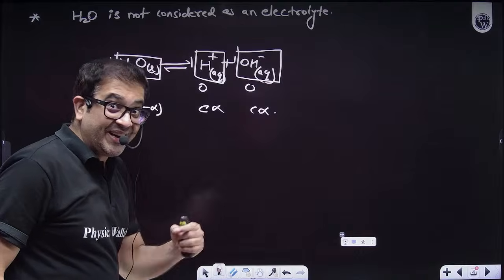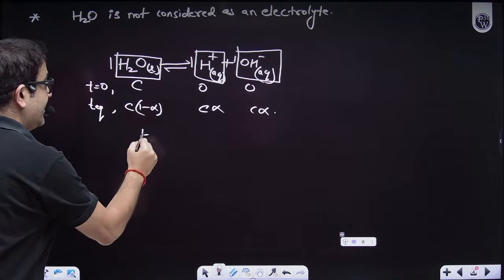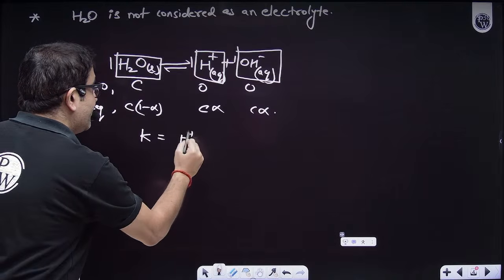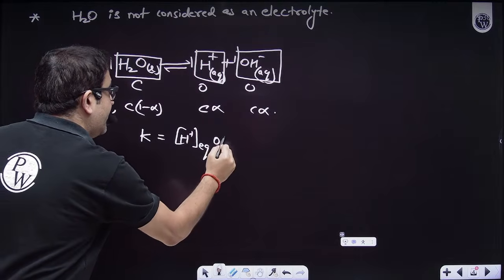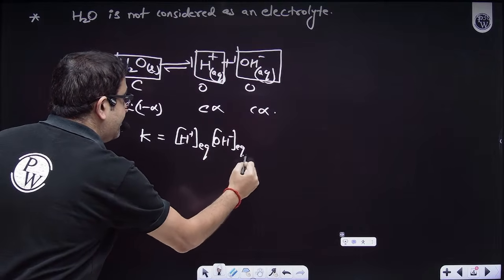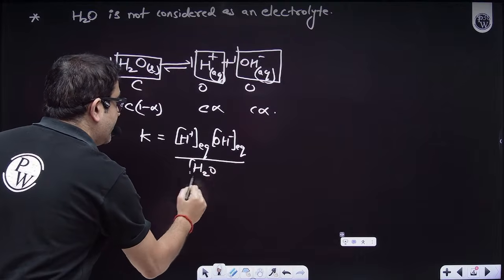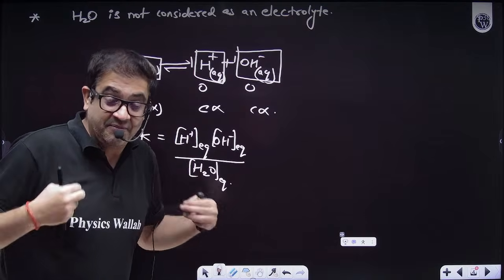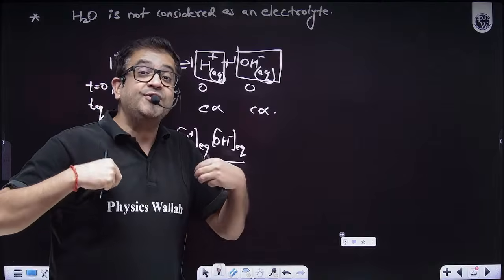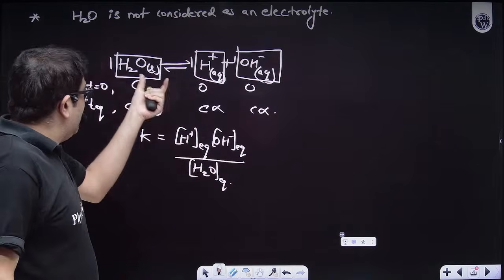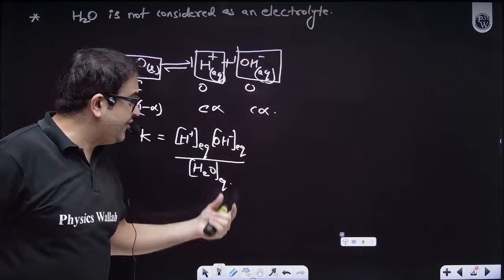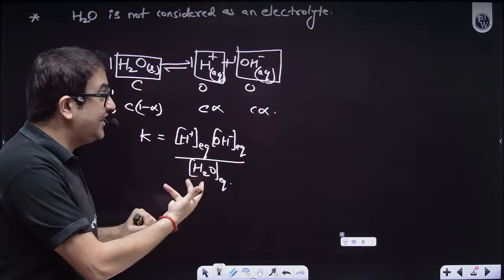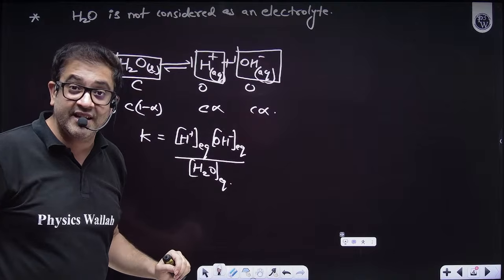Sir, what never changes? Beta, the equilibrium constant. So the equilibrium constant, which can be determined experimentally for water, can be written as concentration of H plus ions at equilibrium into concentration of OH minus ions at equilibrium upon concentration of water at equilibrium. Now point is, beta, this water is hardly dissociating because we know the value of K. So that means, sir, out of so many molecules of water, very few molecules of water are dissociating. But prove it, no, because you are saying that water is not an electrolyte. You have written that, but here you have written its ionization constant.